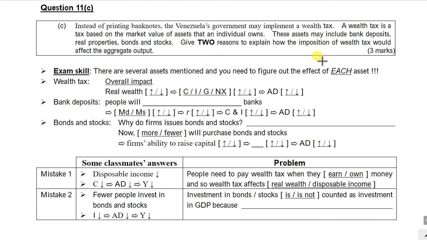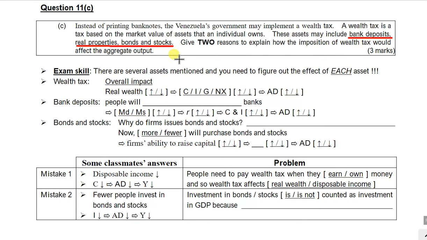Question 11C is about the wealth tax. Of course, you don't know what the wealth tax is based on your textbook, right? So you haven't come across anything like that in your textbook. But the question has given you some examples of the assets which would be covered by the wealth tax. The examples include the bank deposits, the real properties, the bonds, and also the stocks.